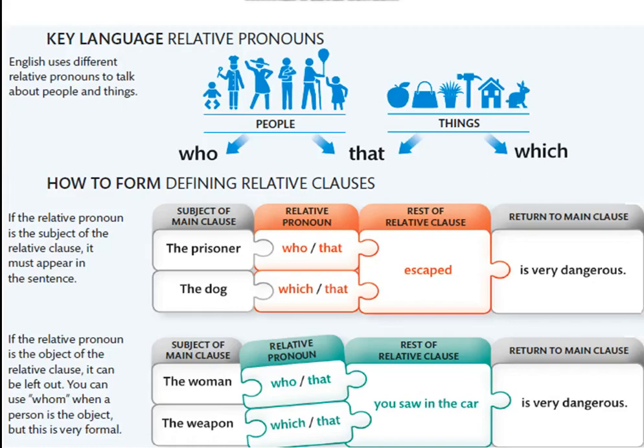If the relative pronoun is the object of the relative clause, it can be left out. You can use whom when a person is the object, but this is very formal. We don't use it that much. Here we have the woman who or that you saw in the car is very dangerous. Or the weapon which or that you saw in the car is very dangerous.